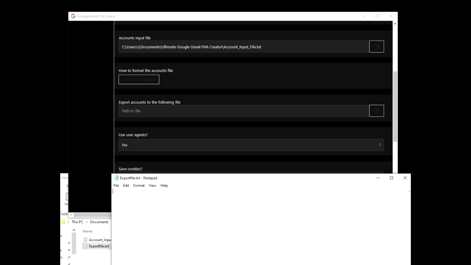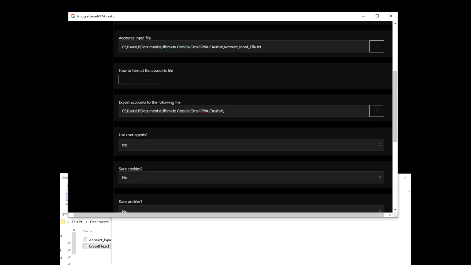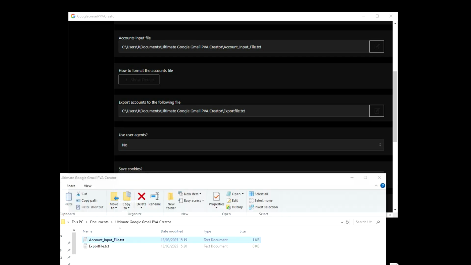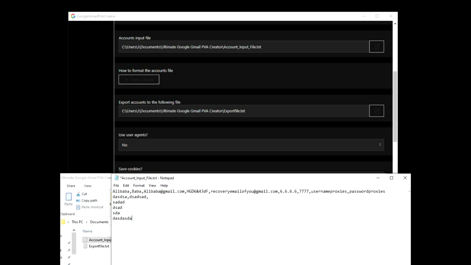Now, how do we input that in there? Same thing. Just going to copy this for ease of use. So backward slash, don't forget that, then export file.txt. Now, for ease of use, you can also use this. It's way easier than just typing it in. But that's how to get that. Okay? So what I advise is while the tool is running, don't change anything about this. So don't start typing in here, trying to add more accounts. No, just let the tool run. And if you want to change something, stop the tool, change something, then start running it again.